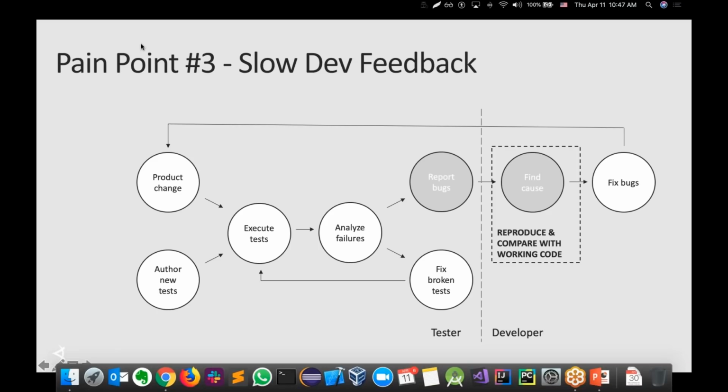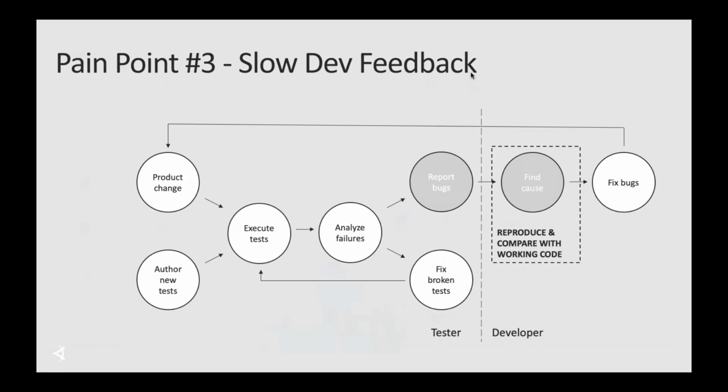Now, the challenge here is that by the time the engineer who wrote the code gets the bug report, he or she is already working on a different feature branch. So they have to stop their work, go back in time, and dig through their Git repository to find exactly what went wrong. And that's always literally a time waste.